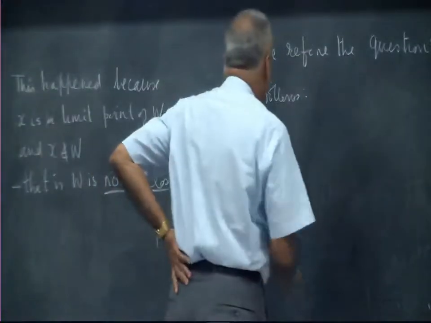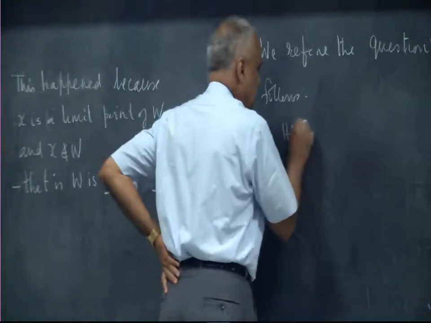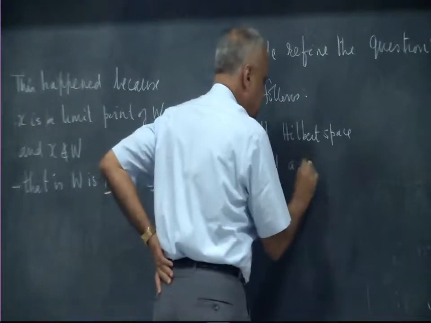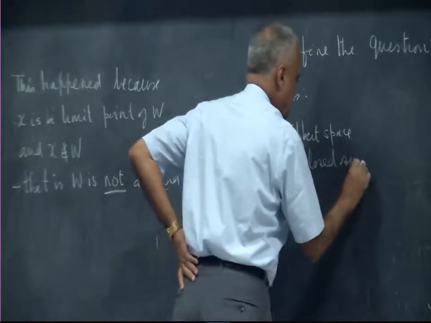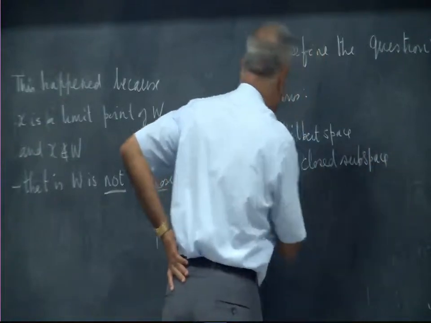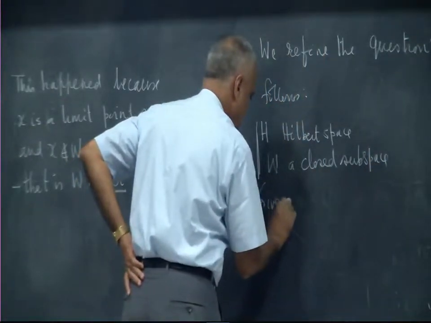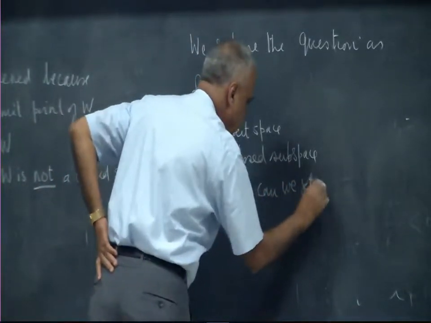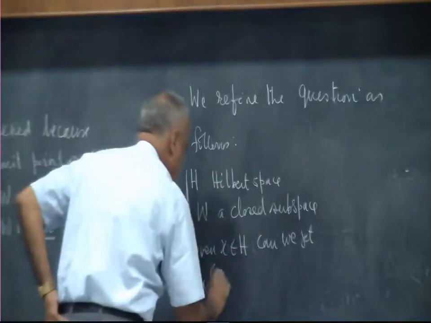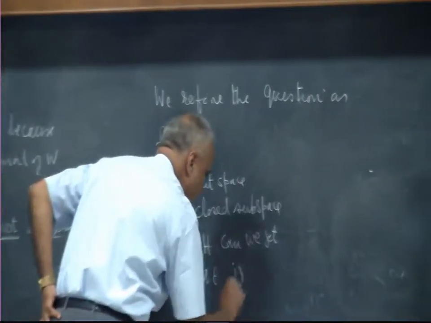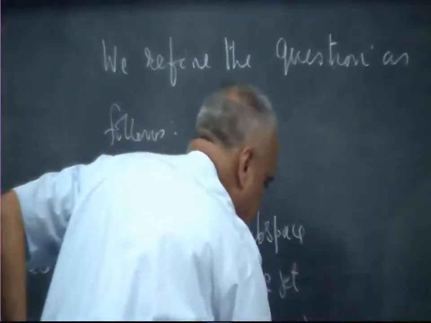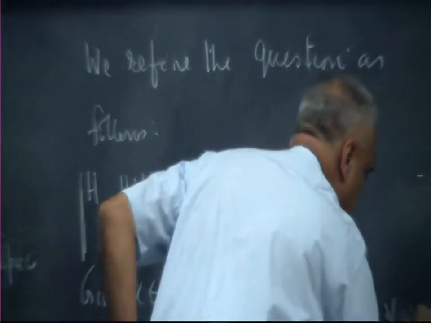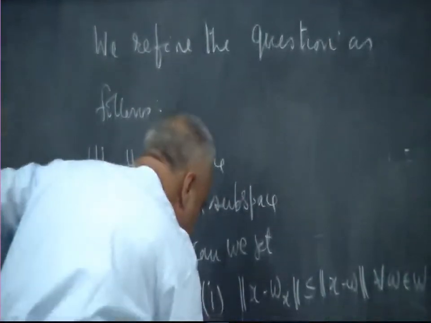We refine the question as follows: H Hilbert space, W a closed subspace, given x in H, can we get Wx in W such that it gives the least error for every W in W, and is it unique?